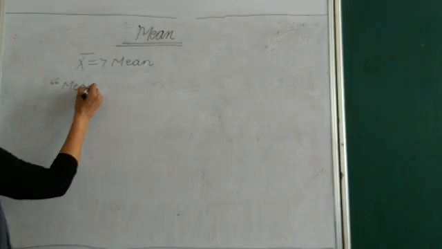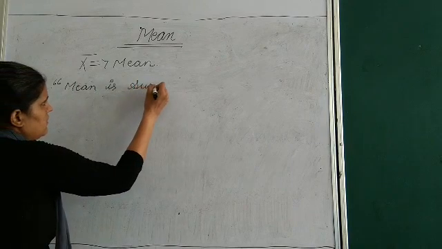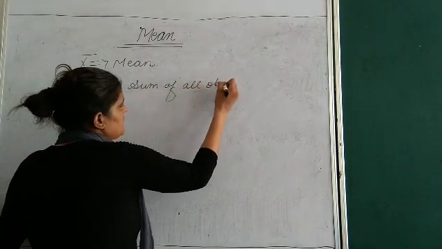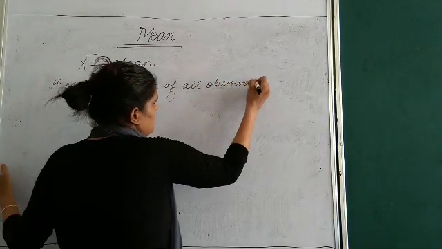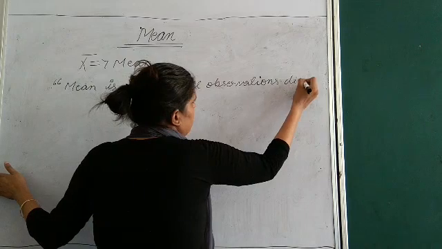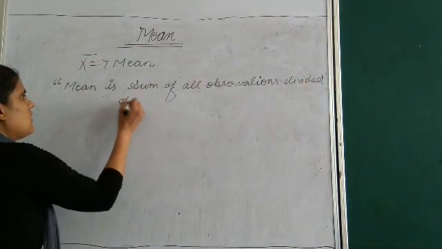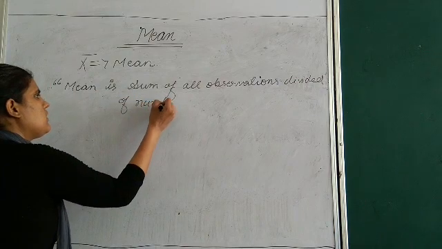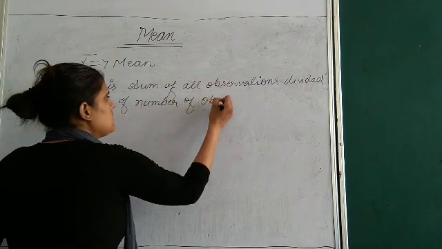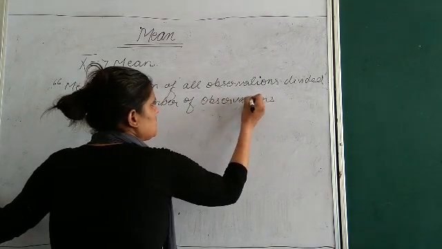How can we define mean? Mean is the sum of all observations divided by the number of observations.